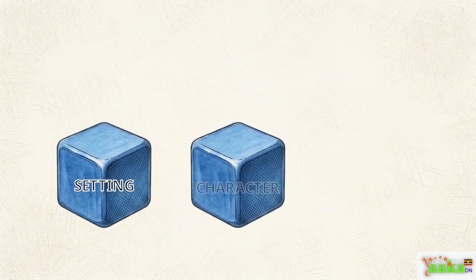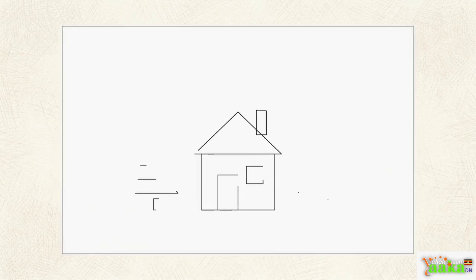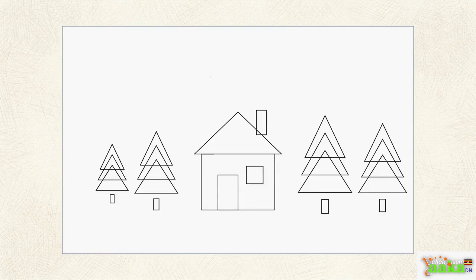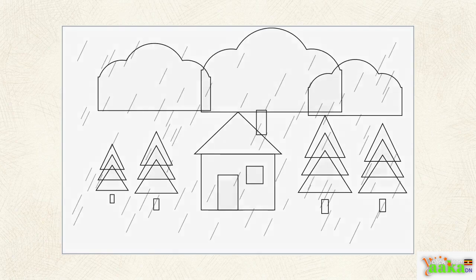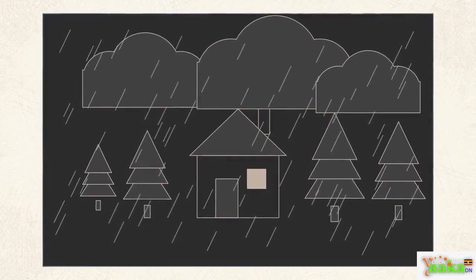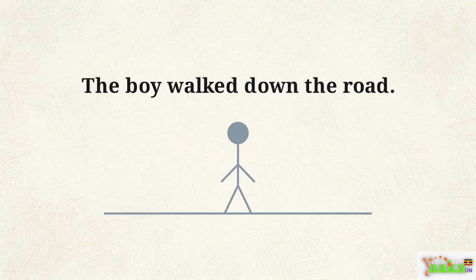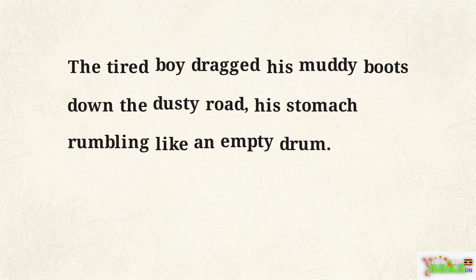To do this, it relies on three core pillars: setting, character, and plot. We begin with the setting. Beyond just identifying a location, the setting establishes the specific mood of the story before the action even begins. Consider a basic sentence: "The boy walked down the road." This communicates the core information: who is involved and what is happening, but it provides no sensory context for the reader. We transform the scene using language effects.